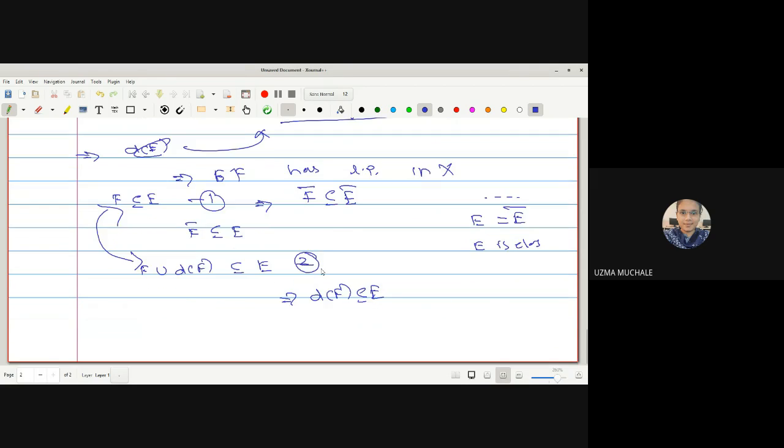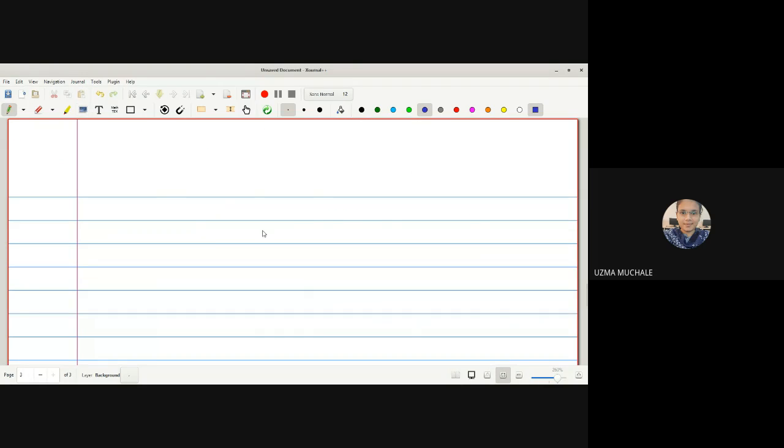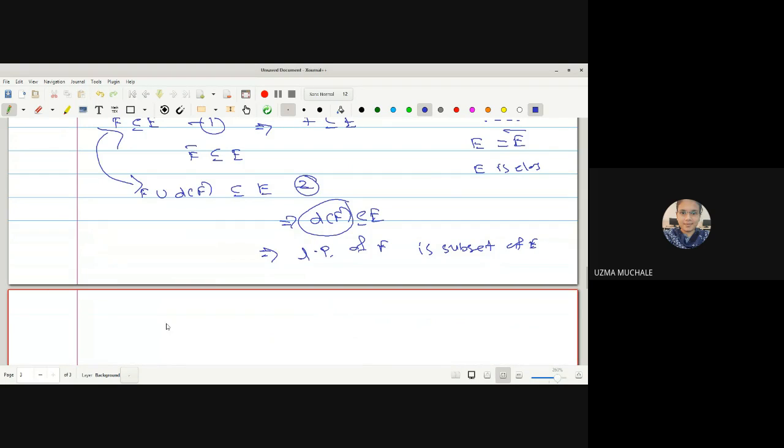So the derived set of F is contained in E, which means the limit points of F are a subset of E. Whatever points are in the derived set of F will obviously be in E, which means that the limit points of F are in E, which implies E is countably compact, and hence the proof.